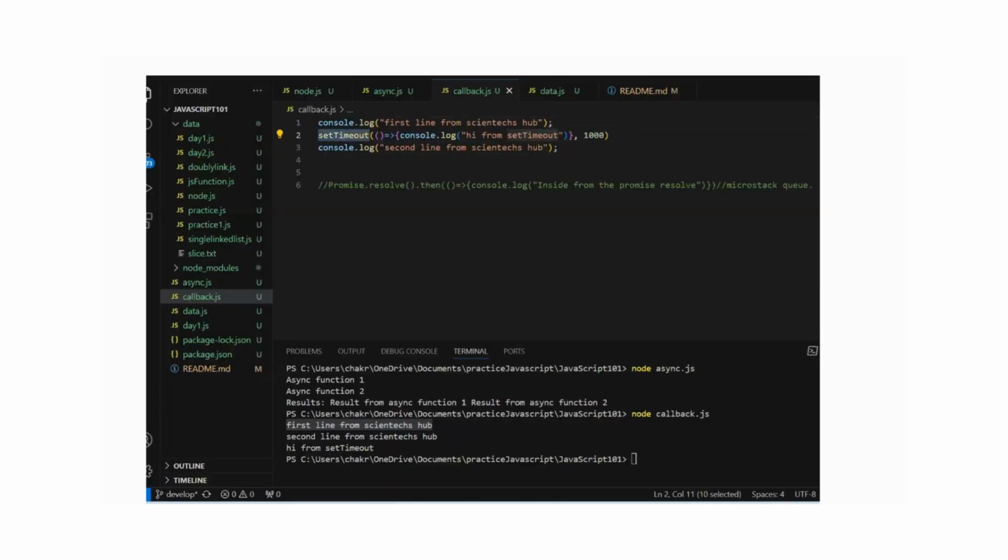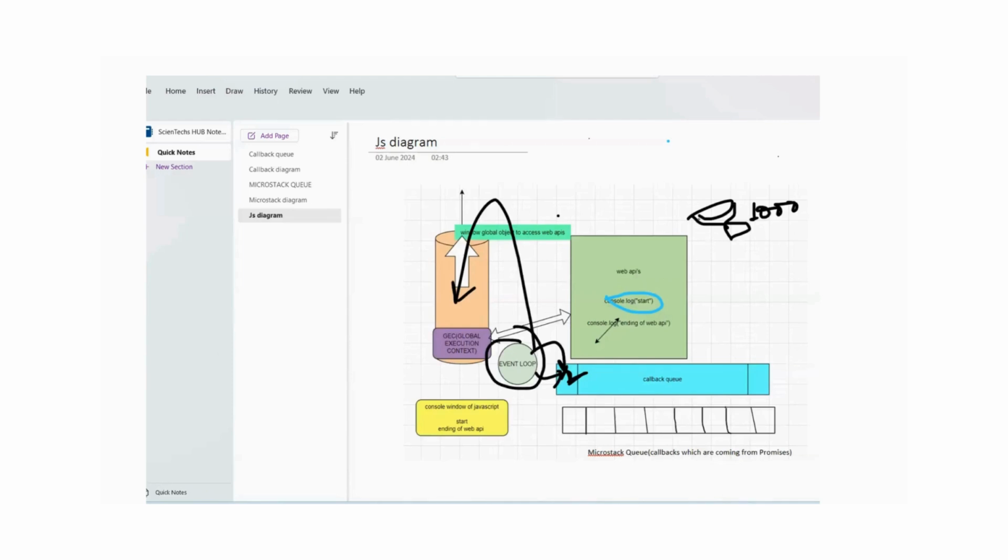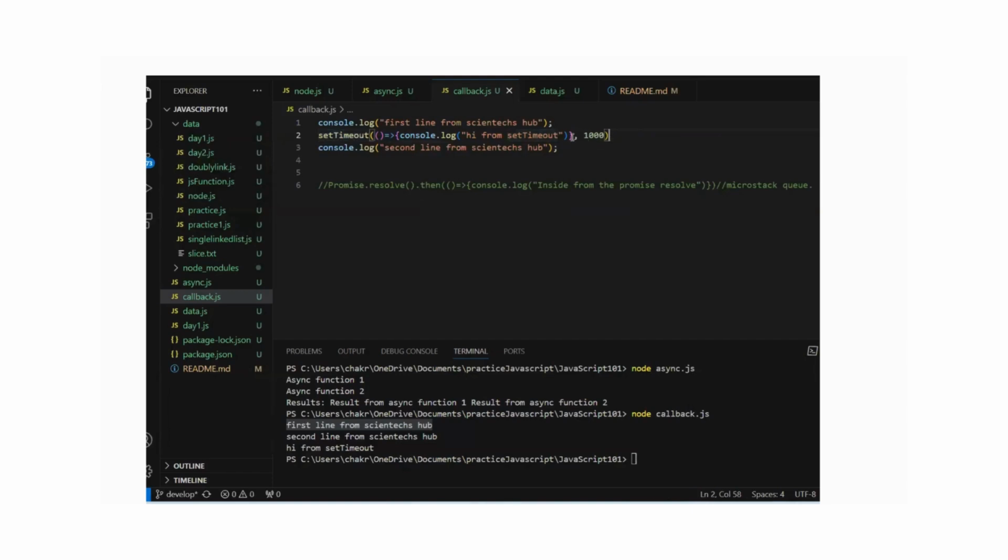setTimeout is also a functionality of the web browser, so the web browser starts a timer of 1000 seconds. Now it is waiting. Meanwhile, it skips this line because the timer is already started and goes for the next line, this console log. Now you might say that we have to wait until this line is processed. No, because JavaScript is a synchronous programming language. It waits for none. Whatever comes inside, it just processes as fast as possible.